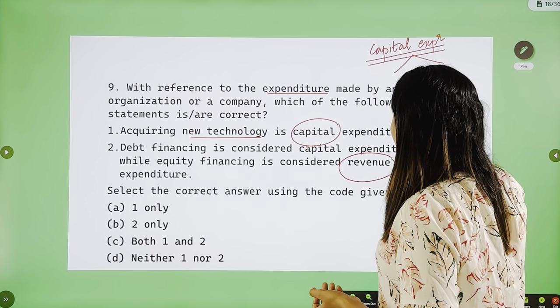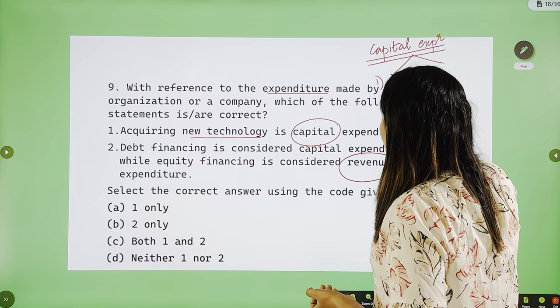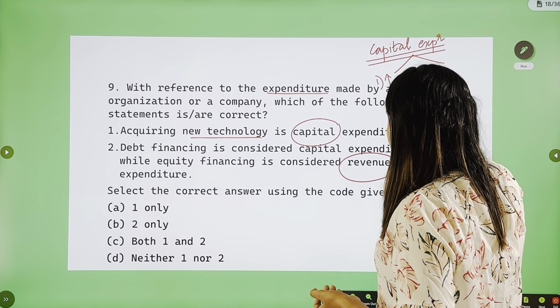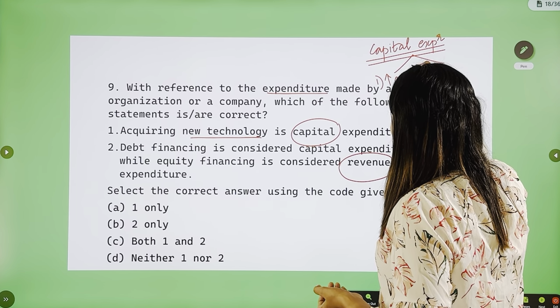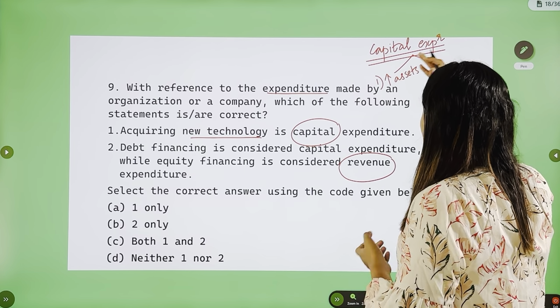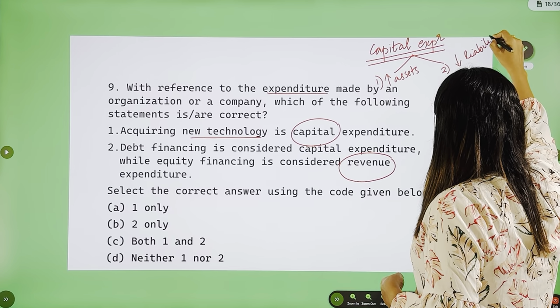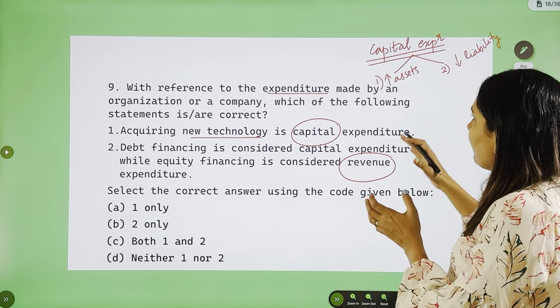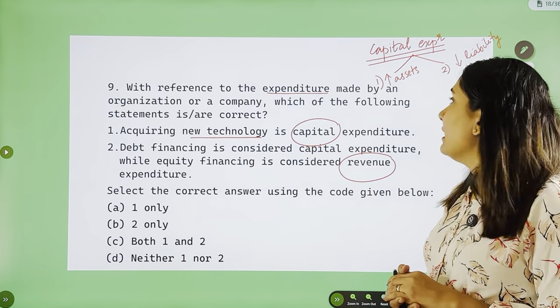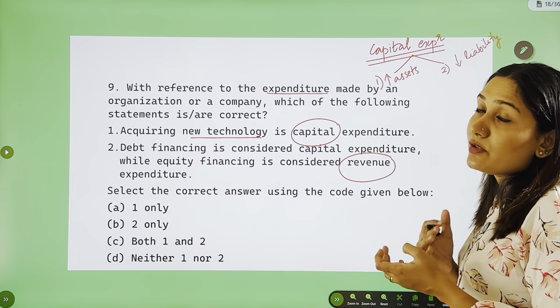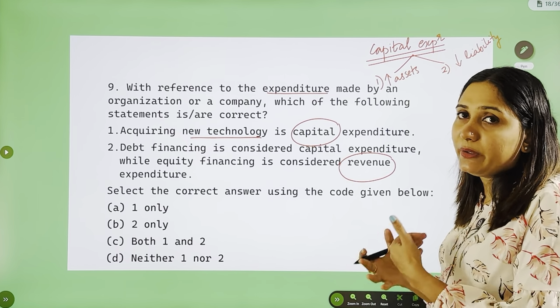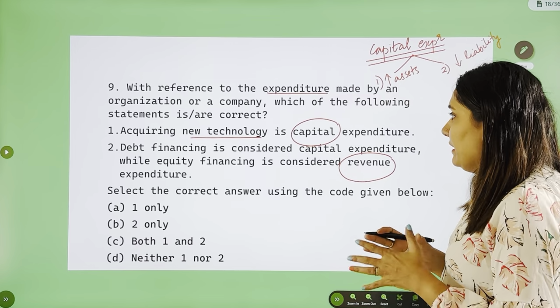First, a capital expenditure should either increase assets, the quantity of assets, or the second one is it should reduce liabilities. So if any of these conditions are met, we can say that it's a capital expenditure. Either it should increase the quantity of assets or reduce the liability share.